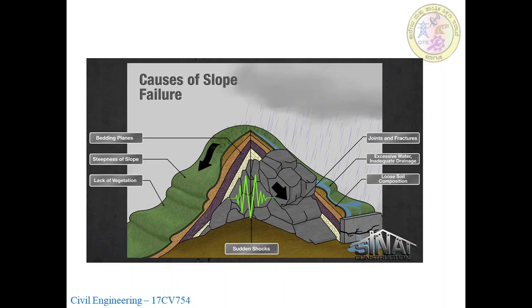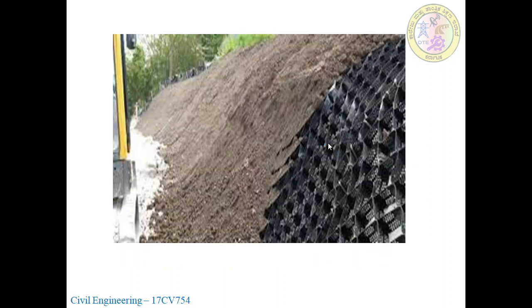That is very effective for the failure of the slope. Joints and fractures where cracks appear due to shocks, dynamic loads or lateral loads, excessive water and inadequate drainage, and loose soil composition. These are the parameters which affect slope failure.